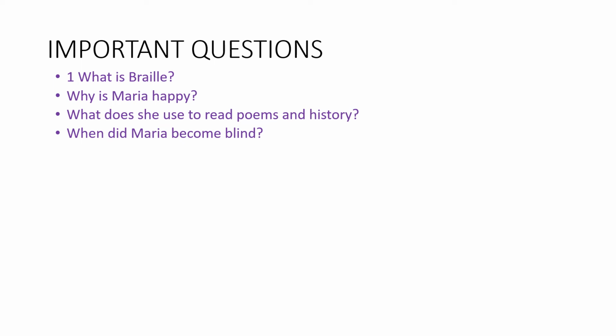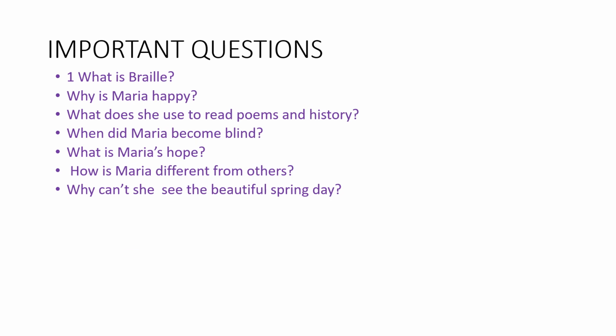When did Maria become blind? Maria became blind when she was born. What is Maria's hope? Maria hopes to go to university one day. Or you can say Maria's hope is that she wants to go to university. How is Maria different from others? Maria is different from others because she is blind. Why can't she see the beautiful spring day? She can't see the beautiful spring day because she is blind.